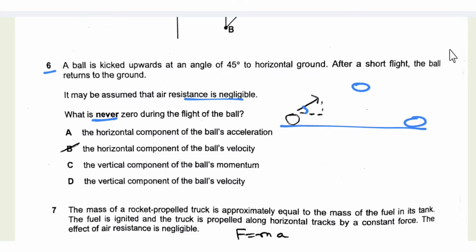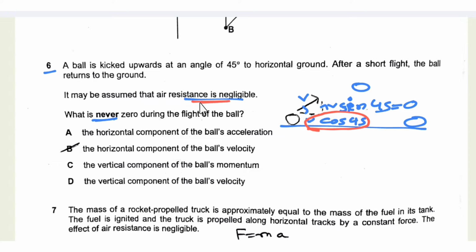So this is the path of the ball, and since it has been thrown at an angle, suppose this is velocity v, then this side would be v sin 45 and this is v cos 45. So we know that at the topmost height the vertical velocity is 0, that means v sin 45 is 0, but we know that v cos 45, the horizontal component of velocity, does not become 0 since there is no opposing force in the horizontal direction.